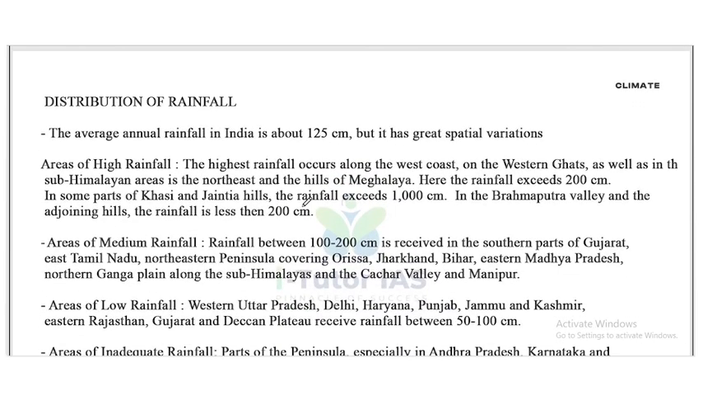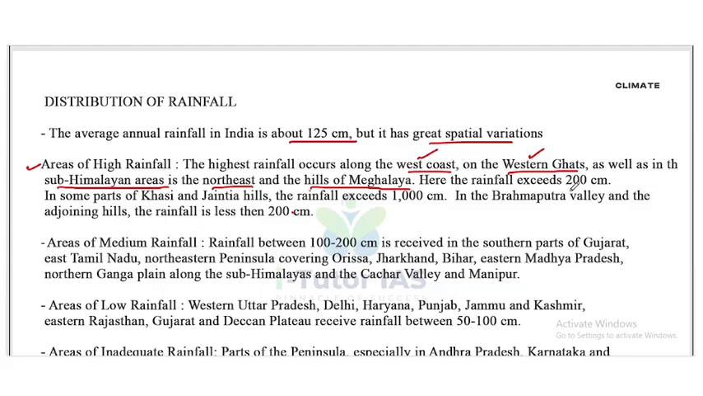Now, the distribution of rainfall. The average annual rainfall in India is about 125 cm, but it has great spatial variation. First one, the areas of high rainfall. The highest rainfall occurs along the west coast on the Western Ghats, as well as in the sub-Himalayan areas in the northeast and the hills of Meghalaya. Okay, so these are some of the places which receive the highest rainfall.